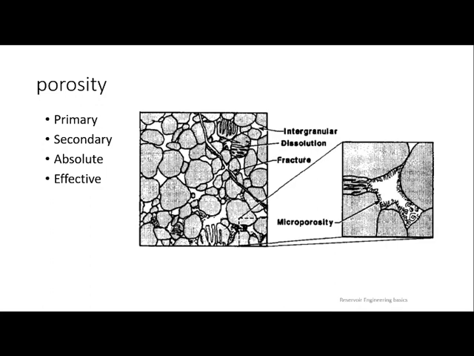What is absolute porosity? Absolute porosity is the amount of pore space present inside your bulk volume of rock relative to the whole volume. That means pore volume, whether interconnected or not interconnected. Even if they were not interconnected, they would still have the same pore spaces. All together, how much pore space is available? When this pore space is compared to your bulk volume, the pore volume of your reservoir rock, which includes interconnected as well as non-interconnected, to the original volume of your reservoir rock, that is taken as absolute.